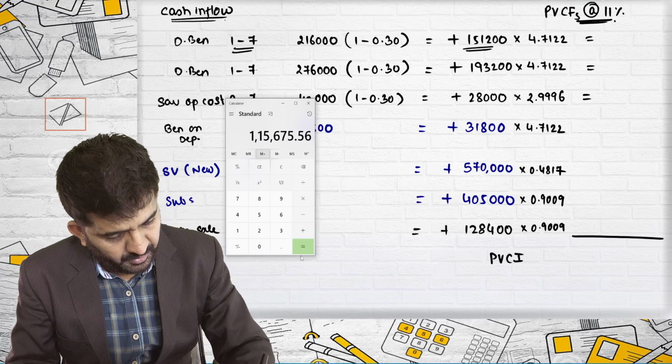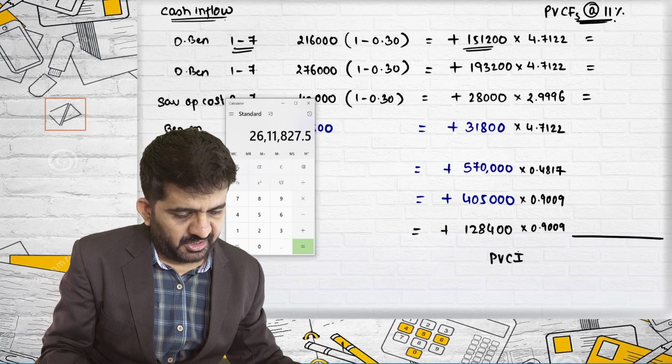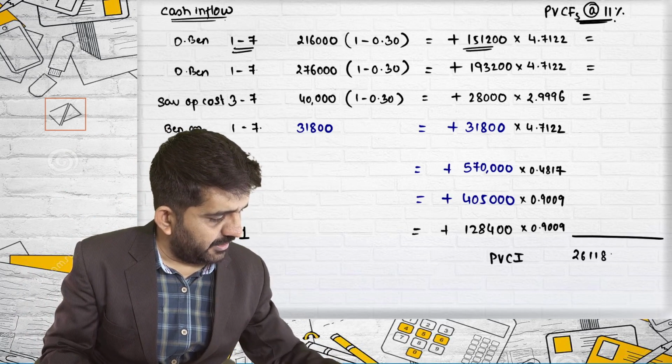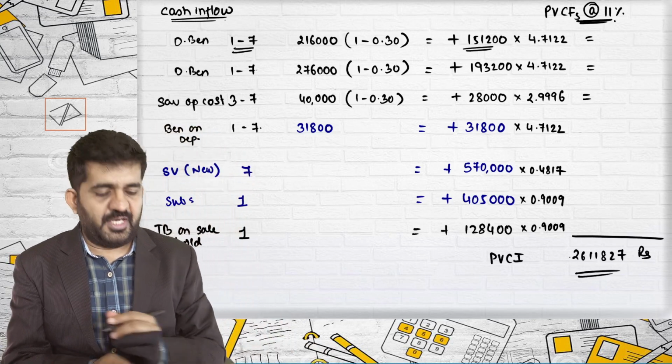The total is 26,11,827. 26,11,827 rupees is present value of cash inflow.